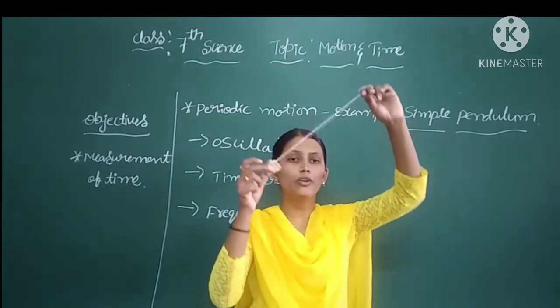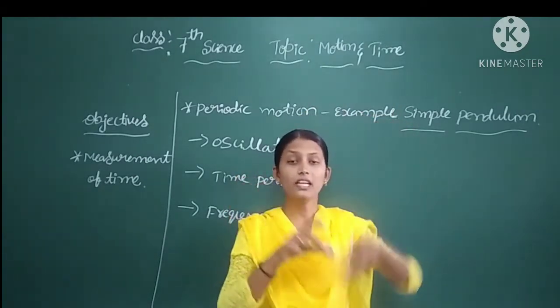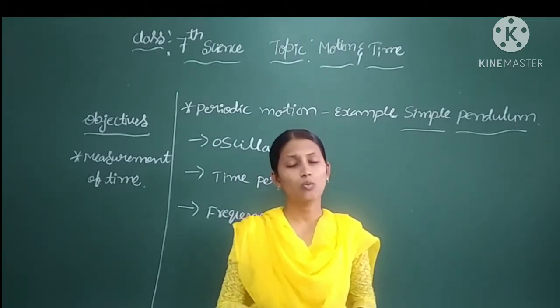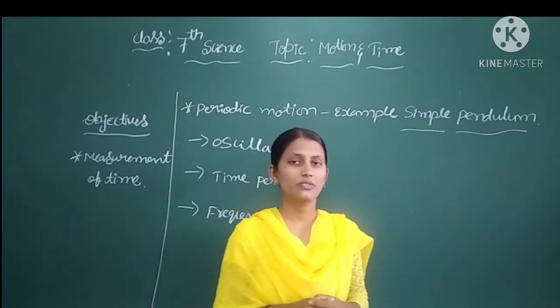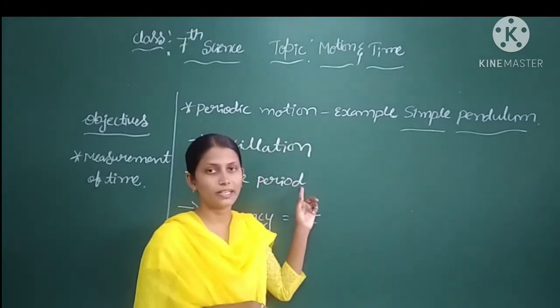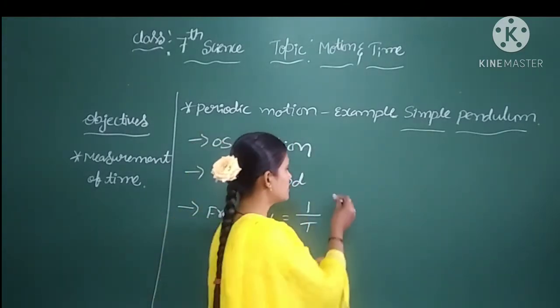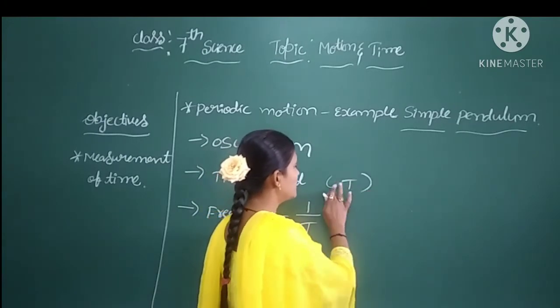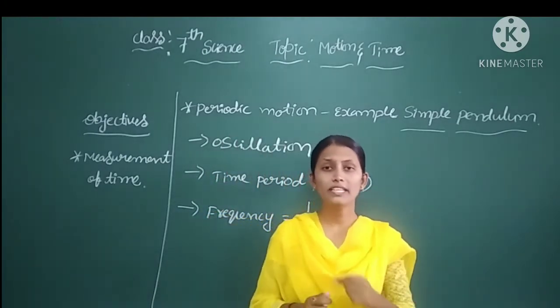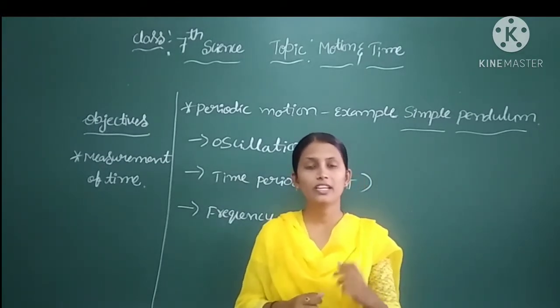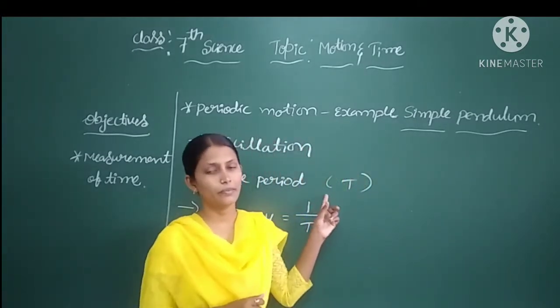The time taken to complete one oscillation we are calling the time period. It can be represented by T. The time taken by the simple pendulum to complete one oscillation is the time period.